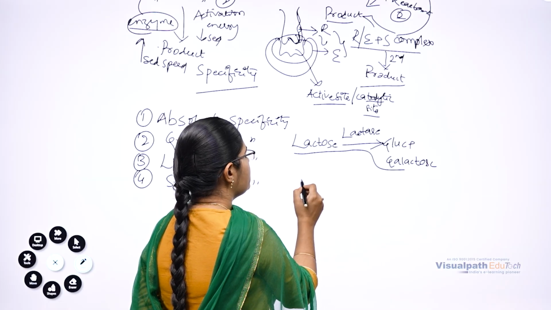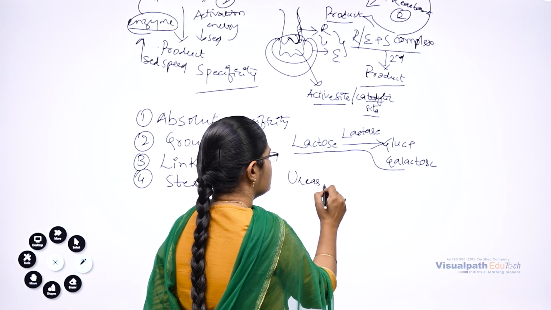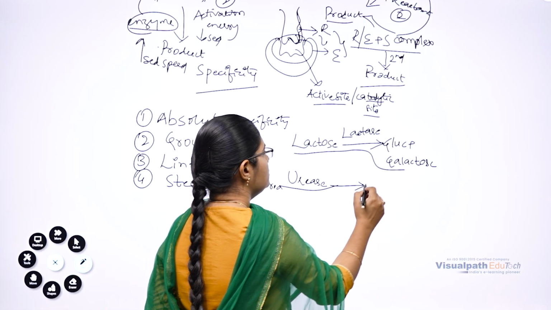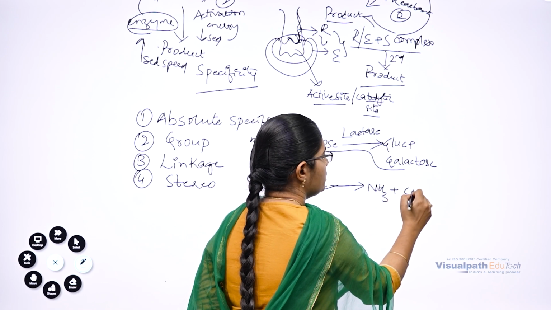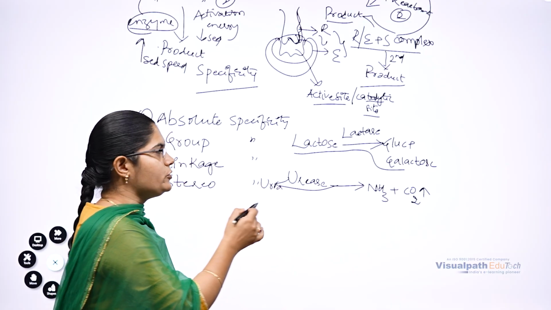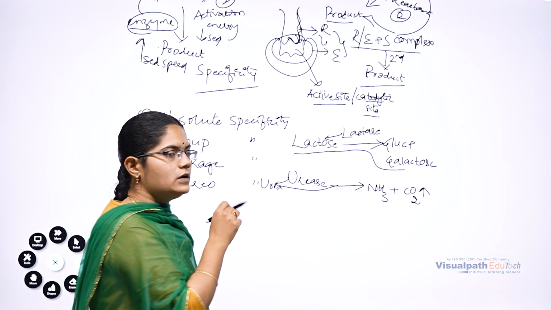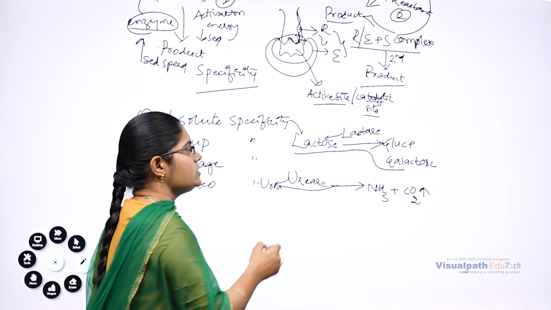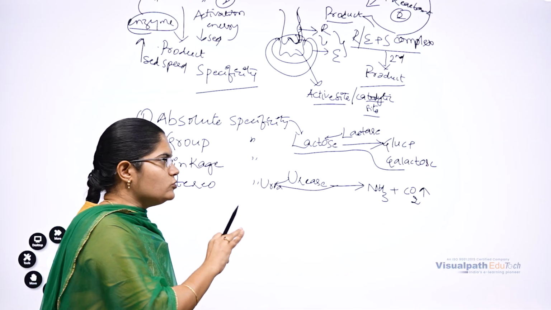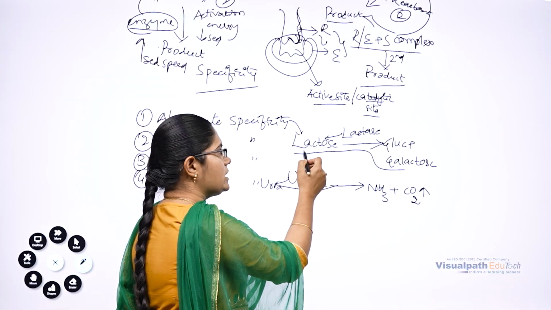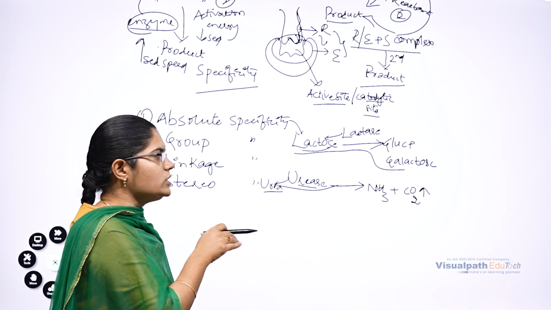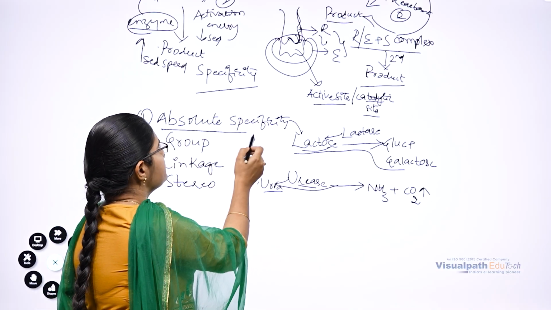Another example of catabolic reactions is urease, which is going to act on urea to form one molecule of ammonia and one molecule of carbon dioxide. So urease is going to act only on urea, and lactase is going to act only on lactose. These are examples of absolute specificity. It means the enzyme will have absolute or fixed specificity towards only certain substrates. Lactase acts on lactose, urease acts only on urea, and similarly sucrase acts only on sucrose. So this is all about absolute specificity.